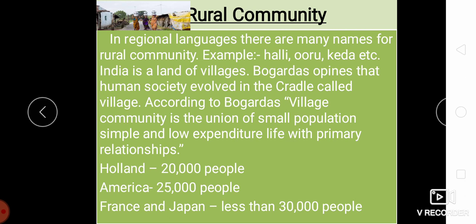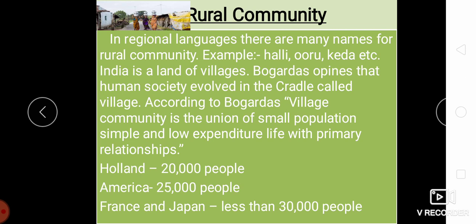Now we will move on to the rural community. When we say rural community, we have to know what is the meaning of rural community. The rural community is known as the countryside or a village in India. Here the population density is low. In rural areas, agriculture is the chief source of livelihood along with fishing, cottage industries and pottery.